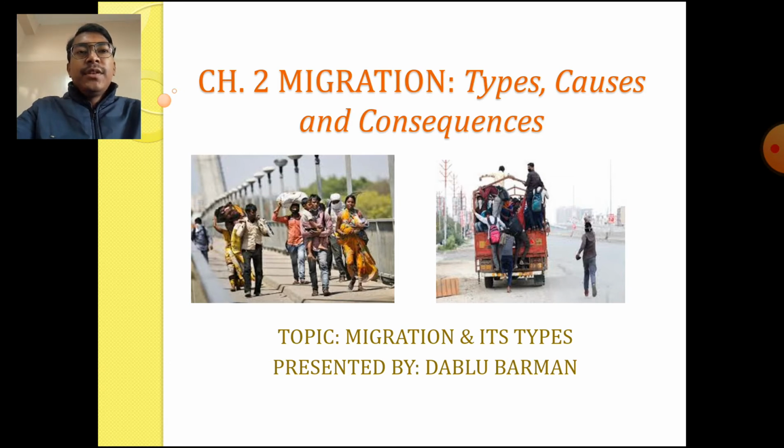Today, I am here to discuss with you all a new chapter from the book India, People and Economy. The chapter which I am going to discuss today is chapter number 2, Migration, Types, Causes and Consequences. So today the topic we will be discussing is migration and its types. So let us proceed to the discussion.